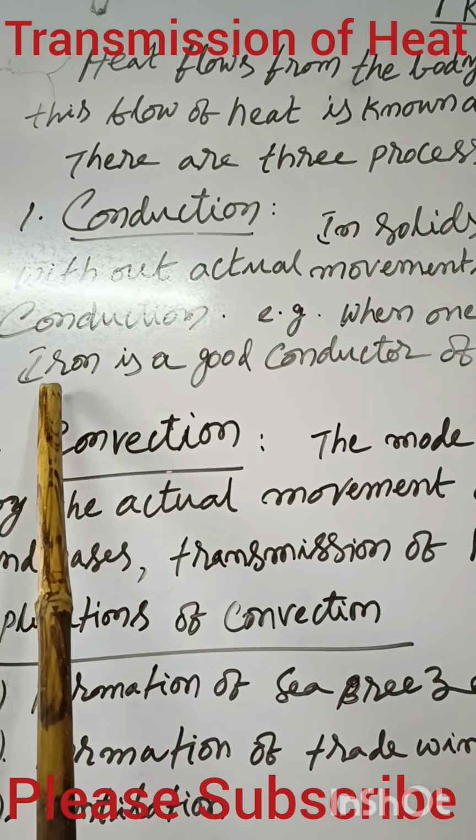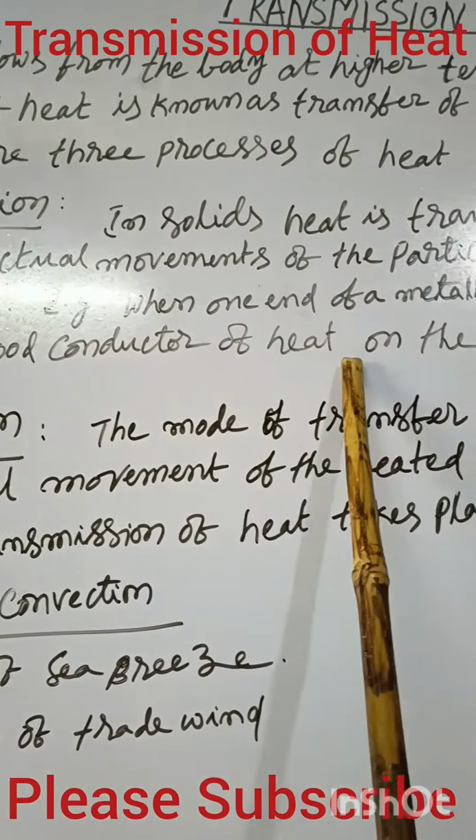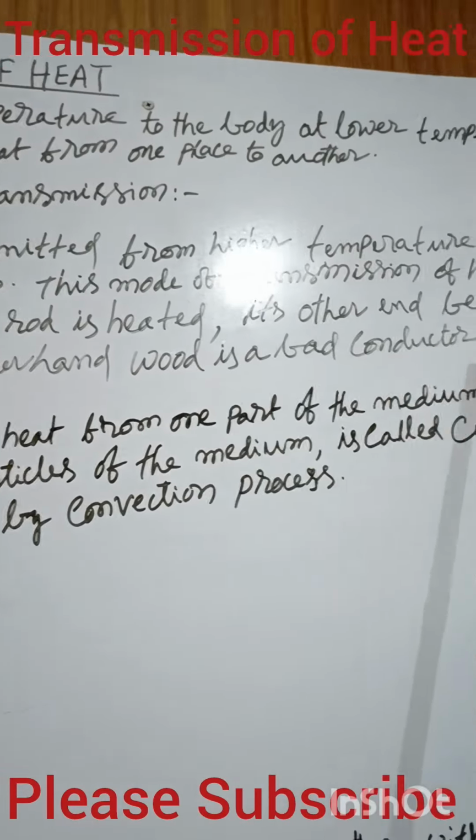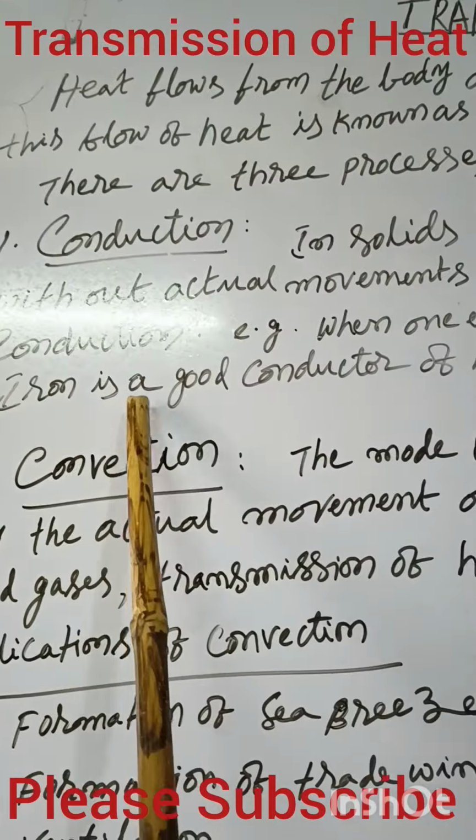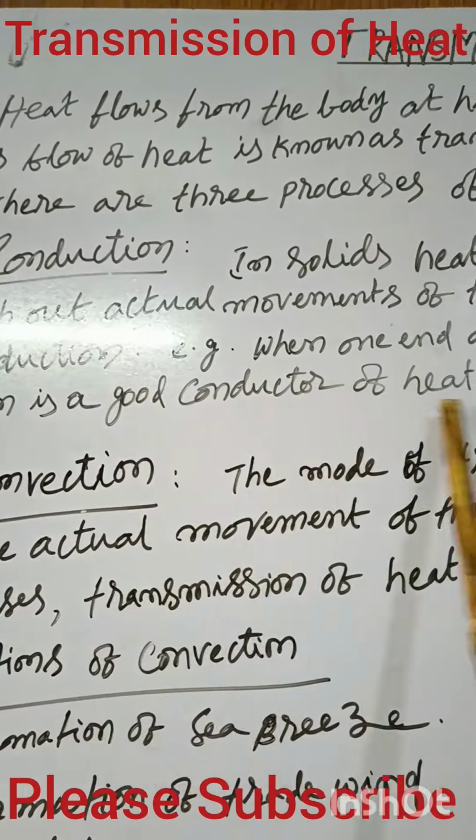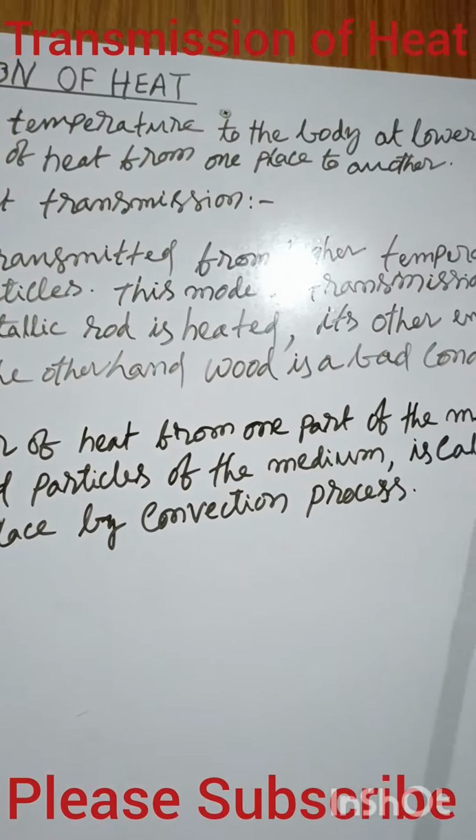Another example: iron is a good conductor of heat. On the other hand, wood is a bad conductor of heat. Good conductor means heat transfer takes place very fast, and in a bad conductor heat transfer is very slow.